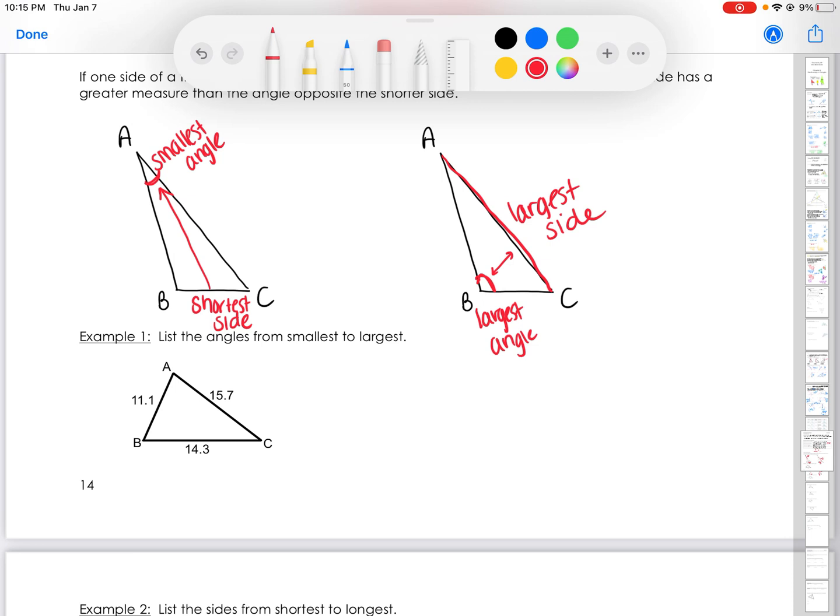So here we want to list our angles from smallest to largest. And even though I don't know the degree measure, I can say which one by angle A, angle B, angle C. So from smallest to largest, if I'm starting with the smallest, I want to start with the smallest side. So AB is the smallest side at 11.1 units, which means angle C is our smallest angle. Then we want the middle one. So the middle number here is going to be that 14.3, which is across from angle A. And then lastly, our largest is 15.7, which is across from angle B. So our order from smallest to largest is angle C, angle A, angle B.